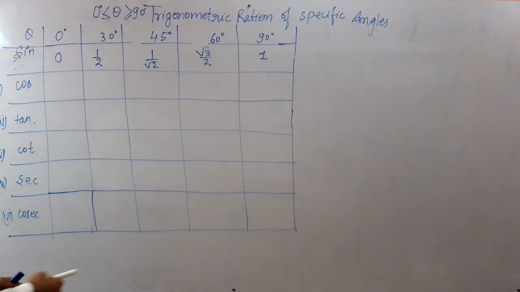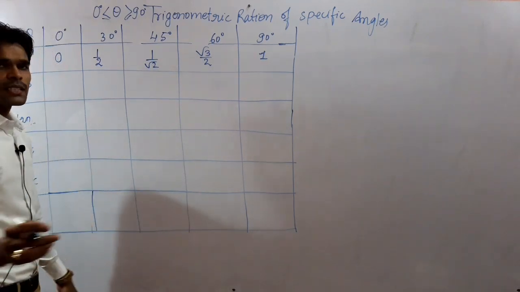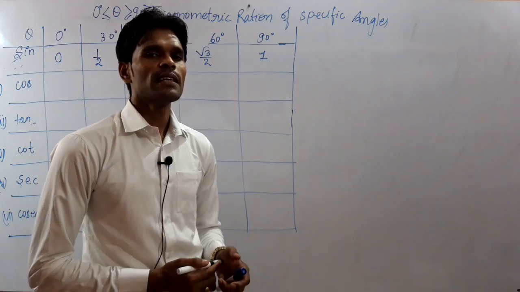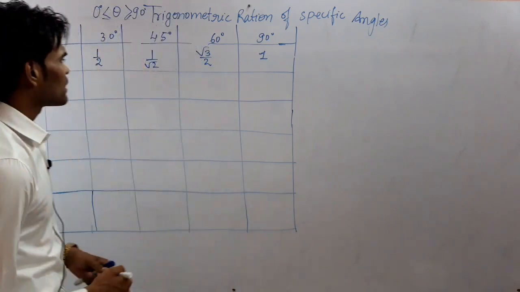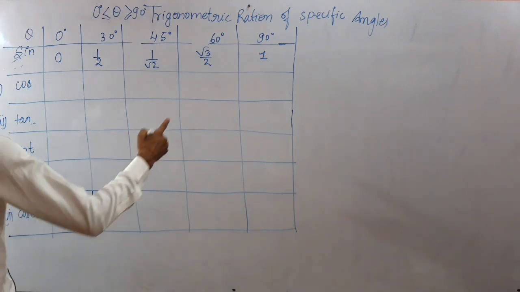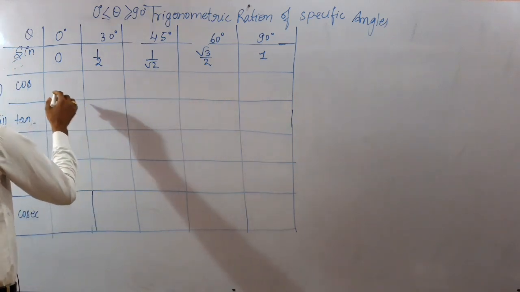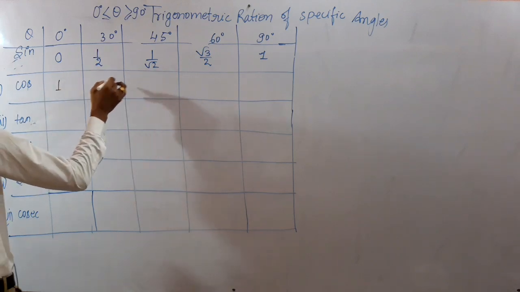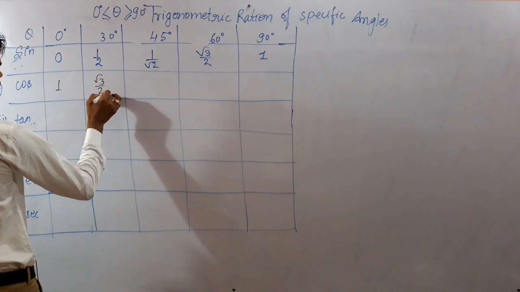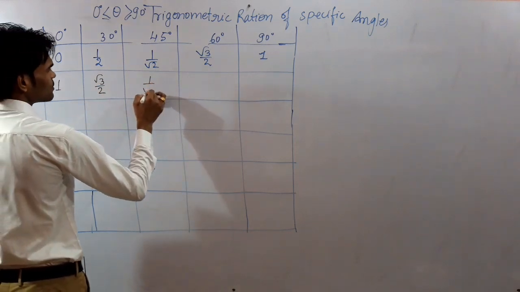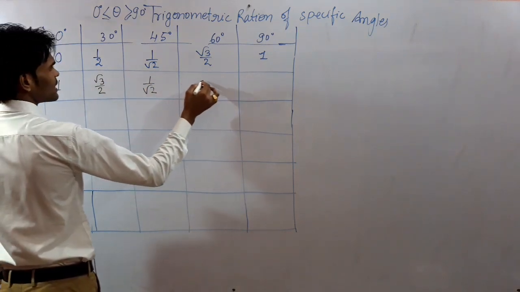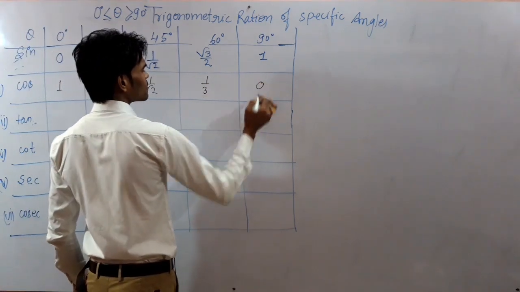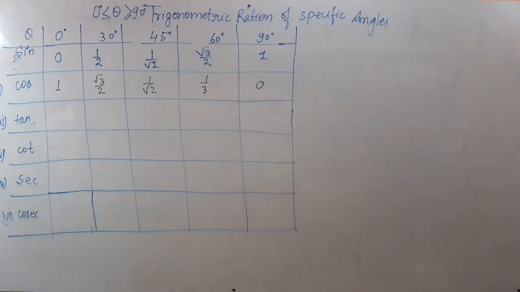Now the trick arises from here. In physics we have studied lateral inversion. So applying that concept over here, if we reverse these values, cos 0 becomes 1, cos 30 becomes under root 3 by 2, cos 45 becomes 1 by root 2, cos 60 becomes 1 by 2, and cos 90 becomes 0.